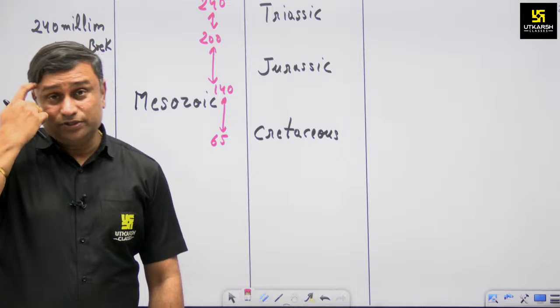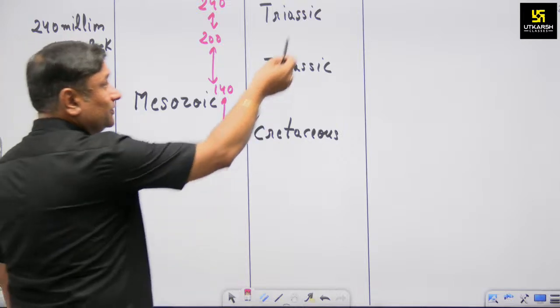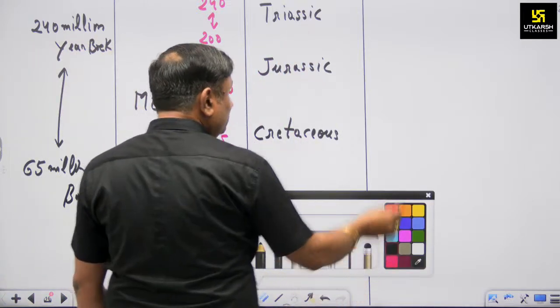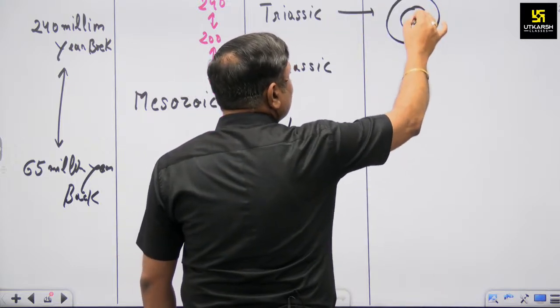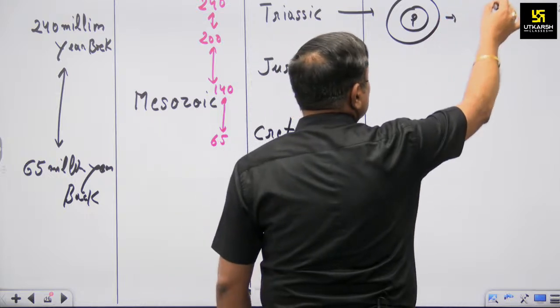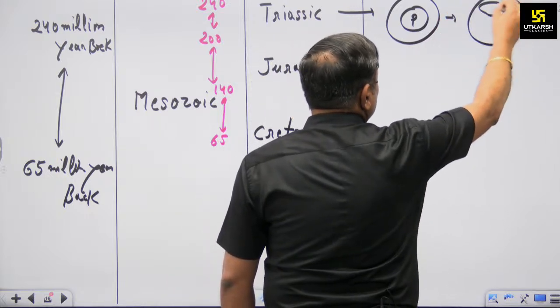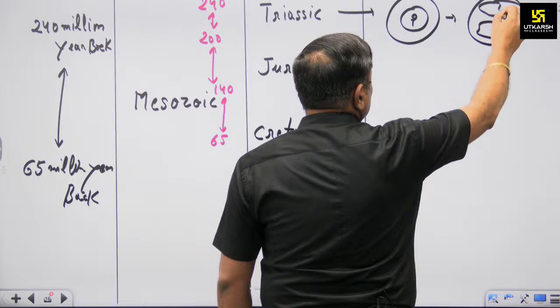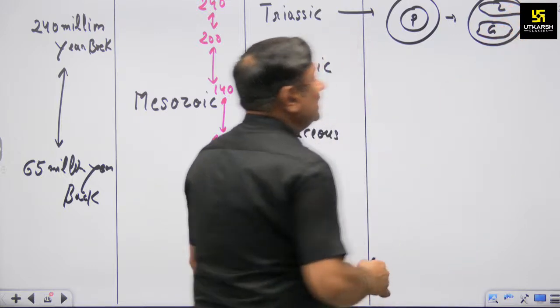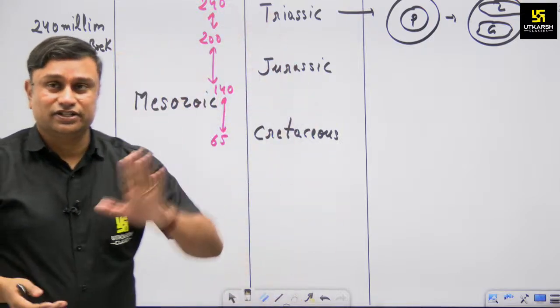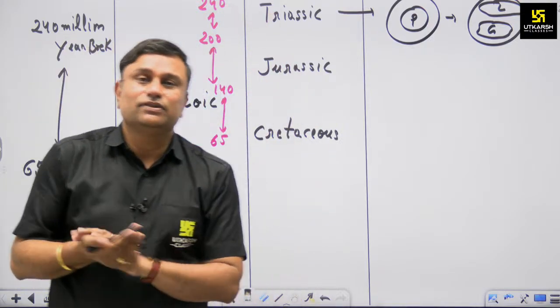Now, the question is, what is the significance of Triassic? Triassic is important because during the Triassic period, the Pangea supercontinent bifurcated into two sections, Laurentia and Gondwana land. The bifurcation of Laurentia and Gondwana land was initiated in that time period. That's the only thing we have to learn about it.